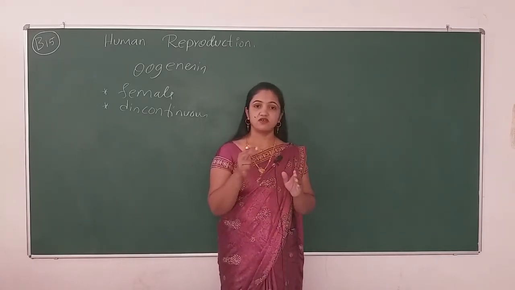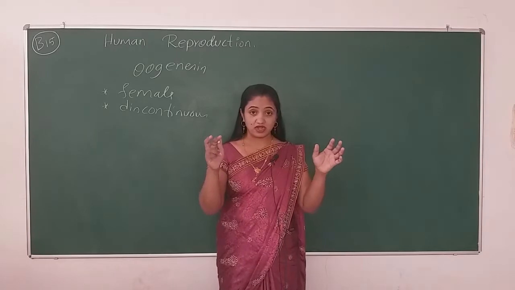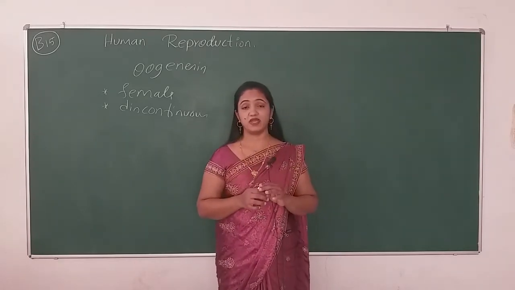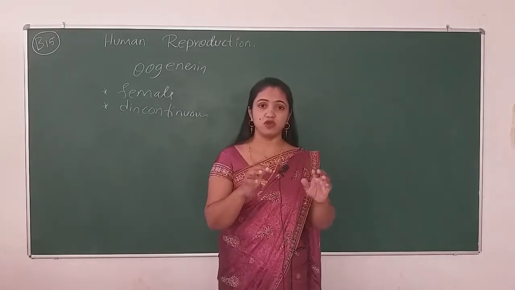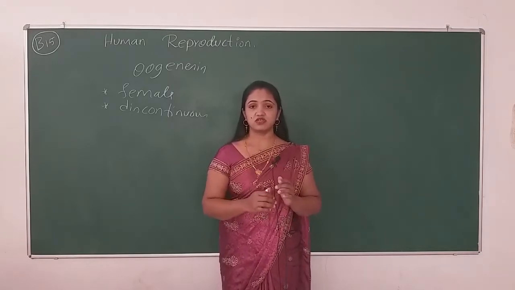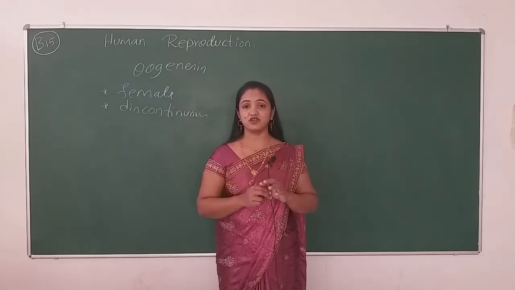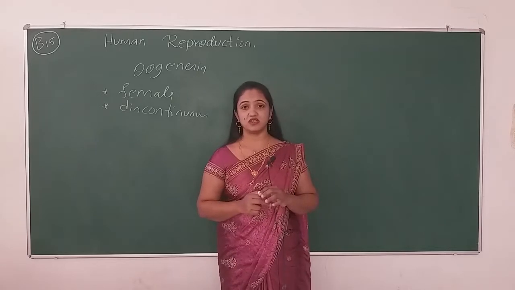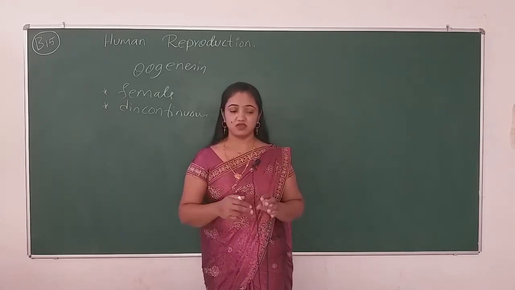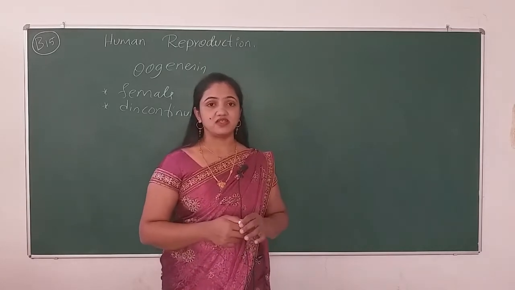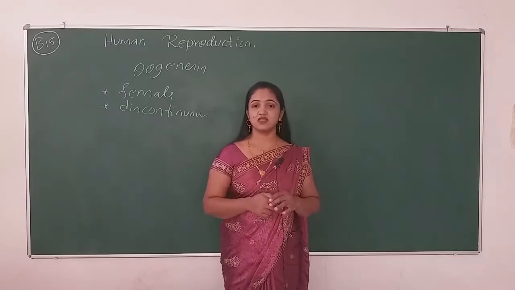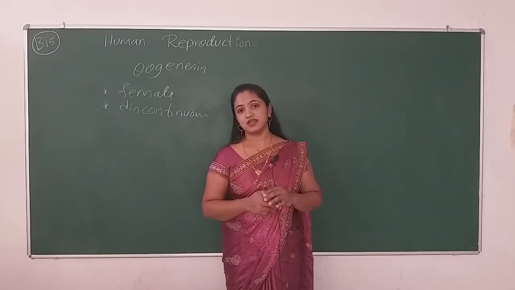From the ovaries, through the fallopian duct or fallopian tube, the egg travels, and then at the uterus it gets settled. Only the fertilized egg will settle in the uterus, and then the next process takes place later on, that we will see in the next concept. But in this concept we will see how oogenesis takes place.